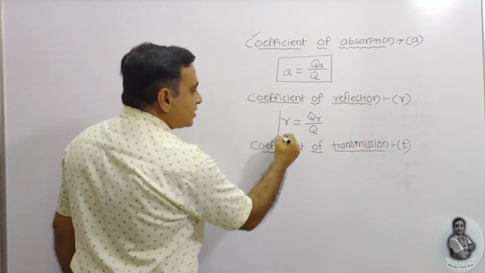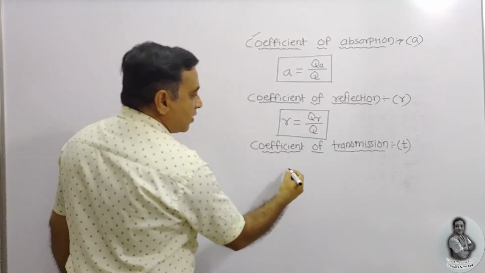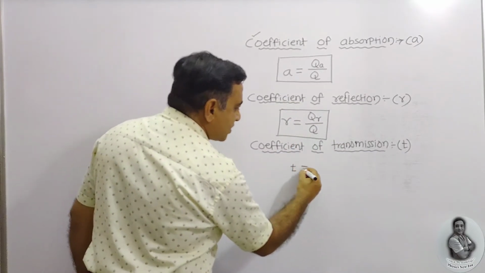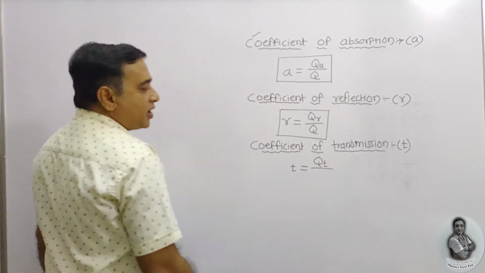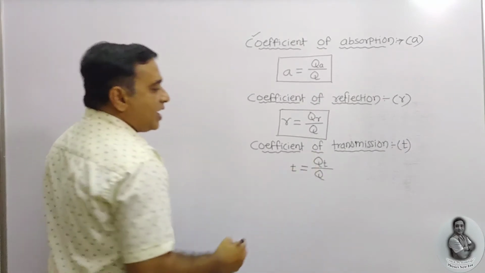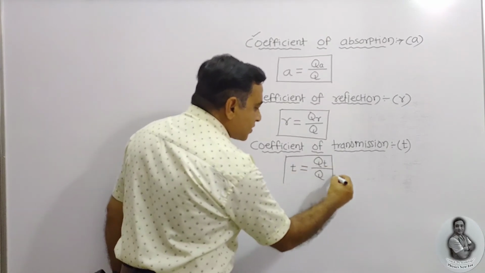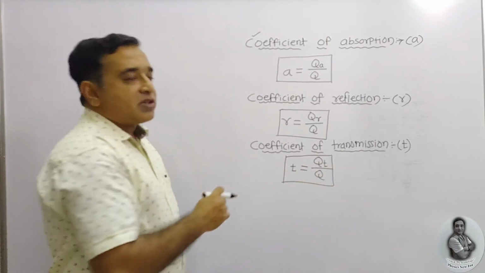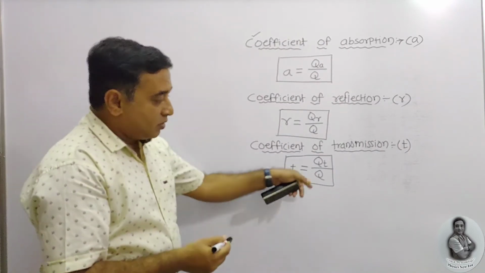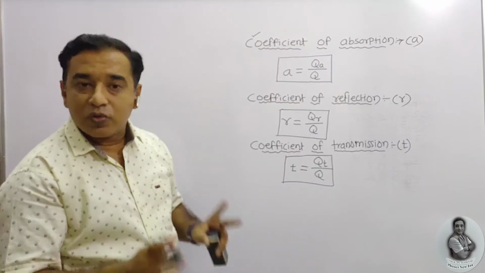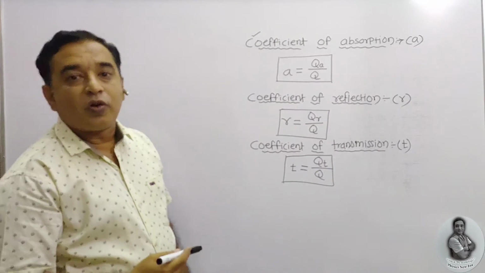As we know that the coefficient of reflection is a ratio of two things, here the coefficient of transmission is the amount of heat energy transmitted by the body to the total amount of energy incident on it, denoted by the symbol t. Once again, it is a ratio of similar kind, so it doesn't have any unit. Whenever we say a similar kind of ratio, we can term it a coefficient.